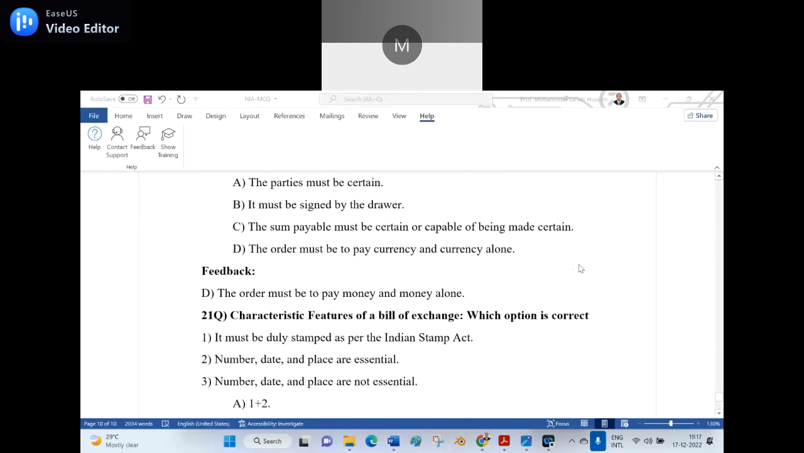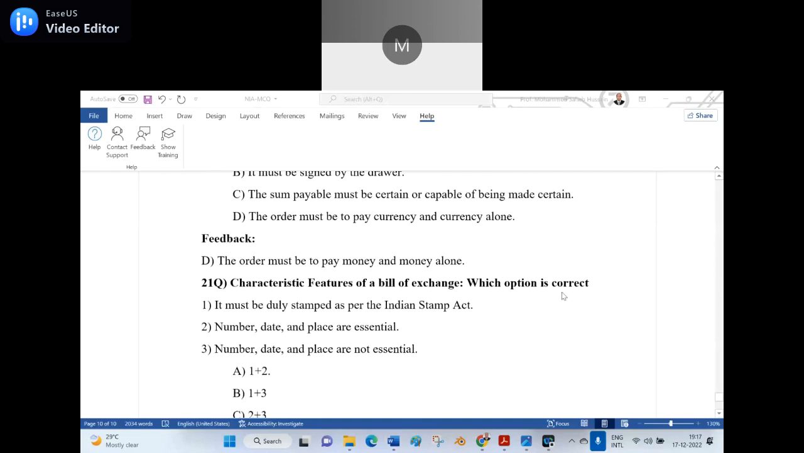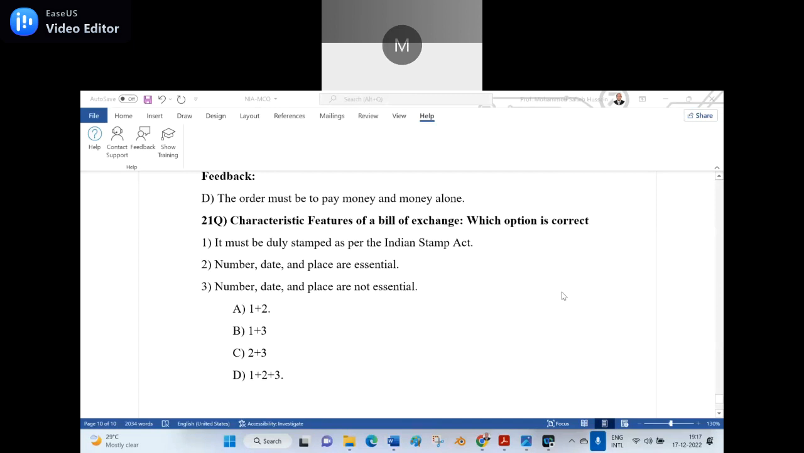So, 21st question: characteristic feature of a bill of exchange. Which option is correct? Number 1, it must be duly stamped as per the Indian Stamp Act. Number 2, number, date and place are essential. And number 3, number, date and place are not essential. Now I made the options: A, 1 plus 2; B, 1 plus 3; C, 2 plus 3; D, 1 plus 2 plus 3.